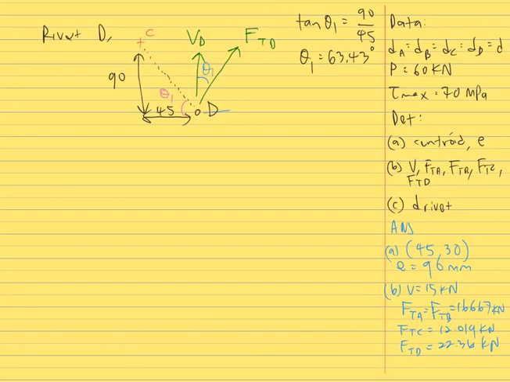Later we can resolve FTD into x and y components. The x component is FTD sine theta 1, and the y component is FTD cos theta 1.